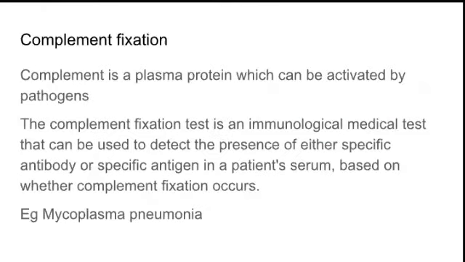The next one is complement fixation. So the next reaction in antigen antibody is complement fixation. You all know that complement is a plasma protein which can be activated by pathogens. So along with this antigen antibody reaction, complement fixation also happens in our body, during the pathogen entry. So by identifying this complement fixation, we can make out the antigen antibody reaction also.